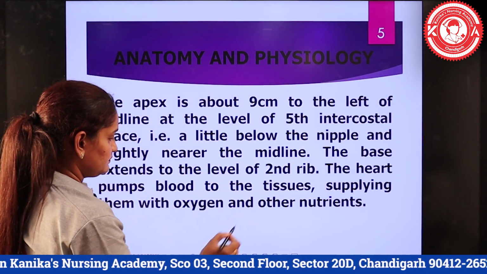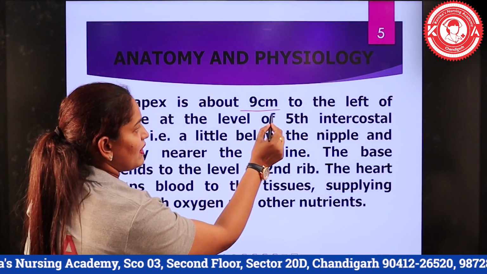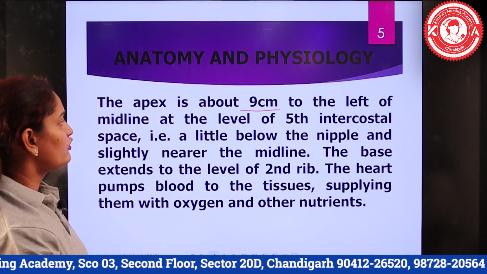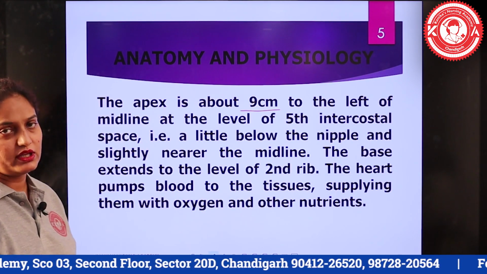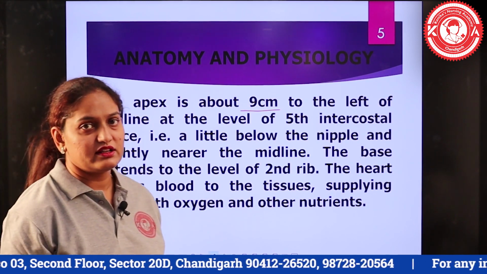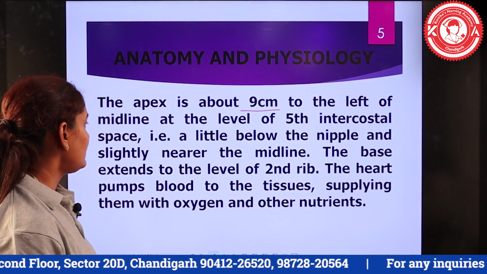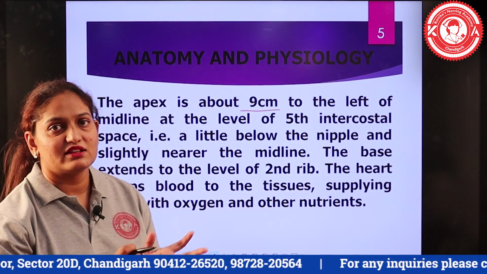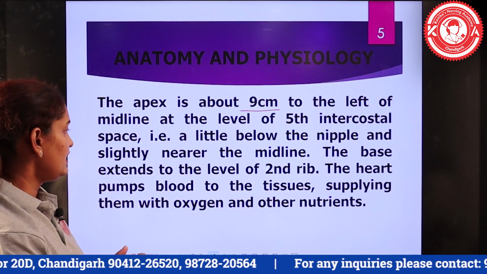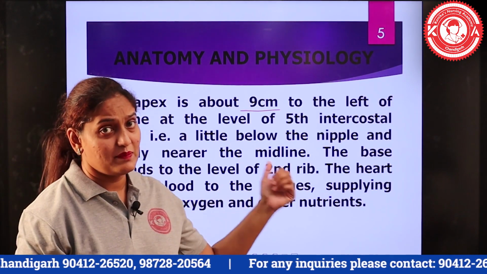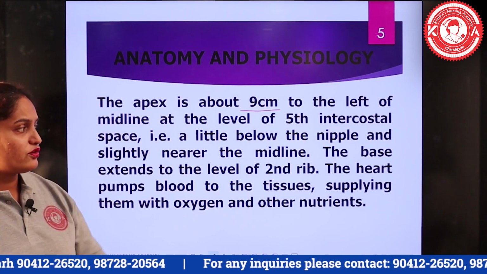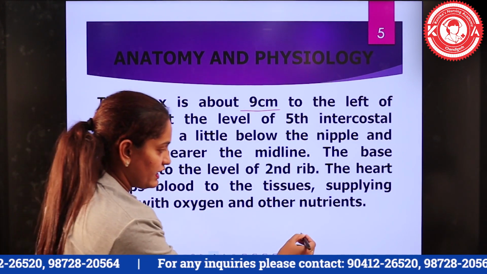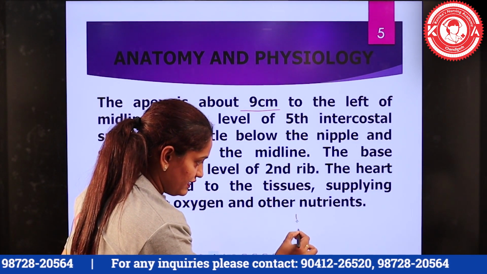The apex is about 9 cm to the left of midline at the level of 5th intercostal space, the region just below the nipple region, slightly near the midline of the cavity, whereas the base extends to the level of 2nd rib, and I can show it briefly here.